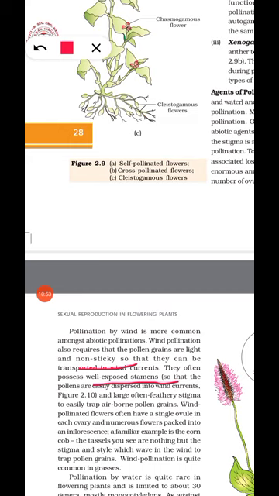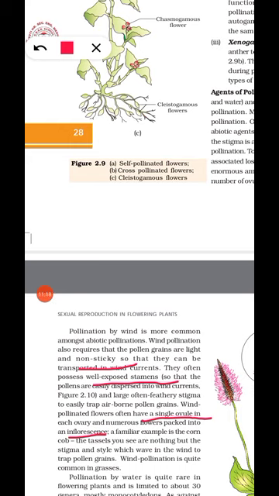They have a single ovule in each ovary, and they usually form an inflorescence, so that the wind current which carries the pollen grain can pollinate a number of flowers in the inflorescence.